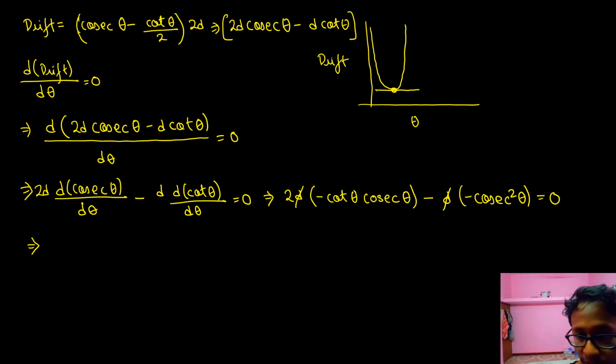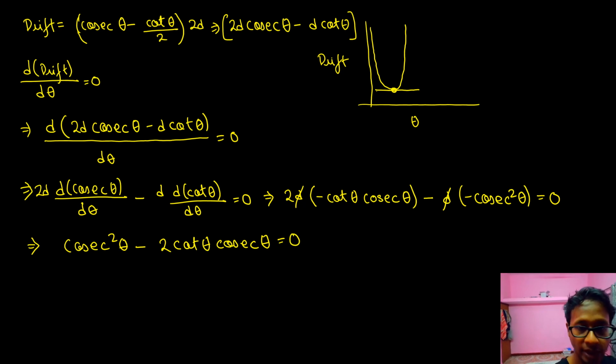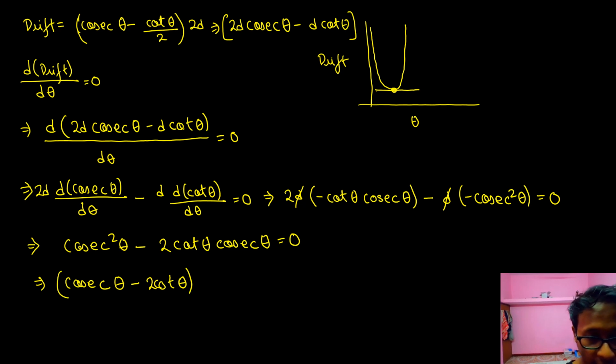So if I organize this one, cosec square theta minus 2 cot theta into cosec theta is equal to 0. If I take cosec common, cosec theta minus 2 cot theta into cosec theta is equal to 0.